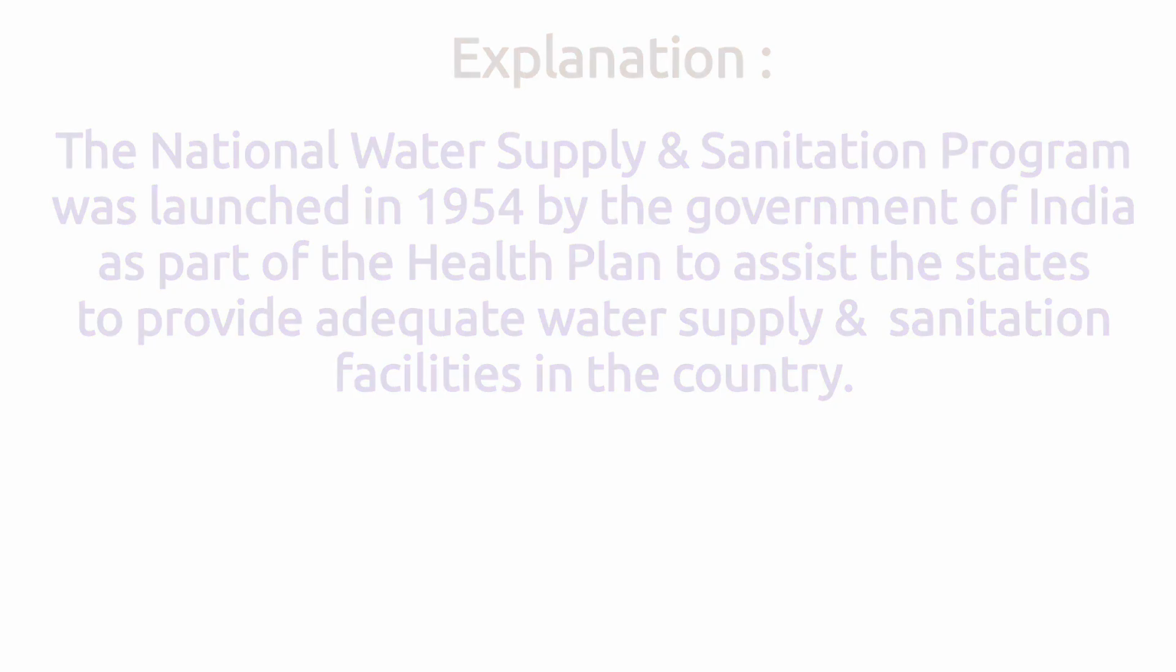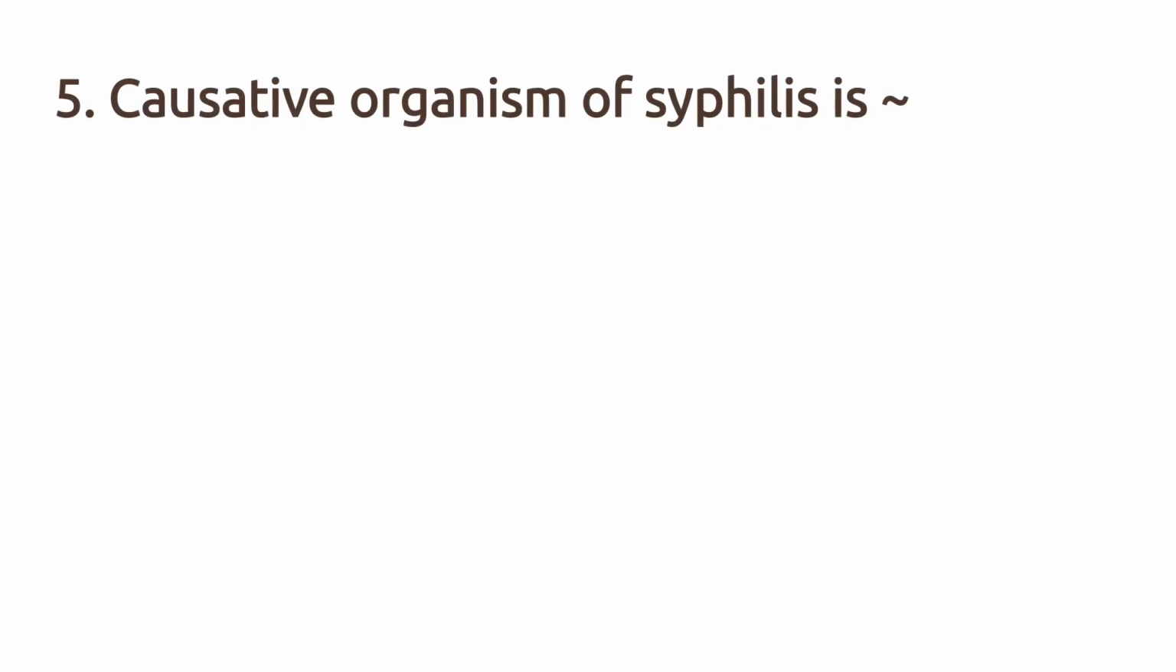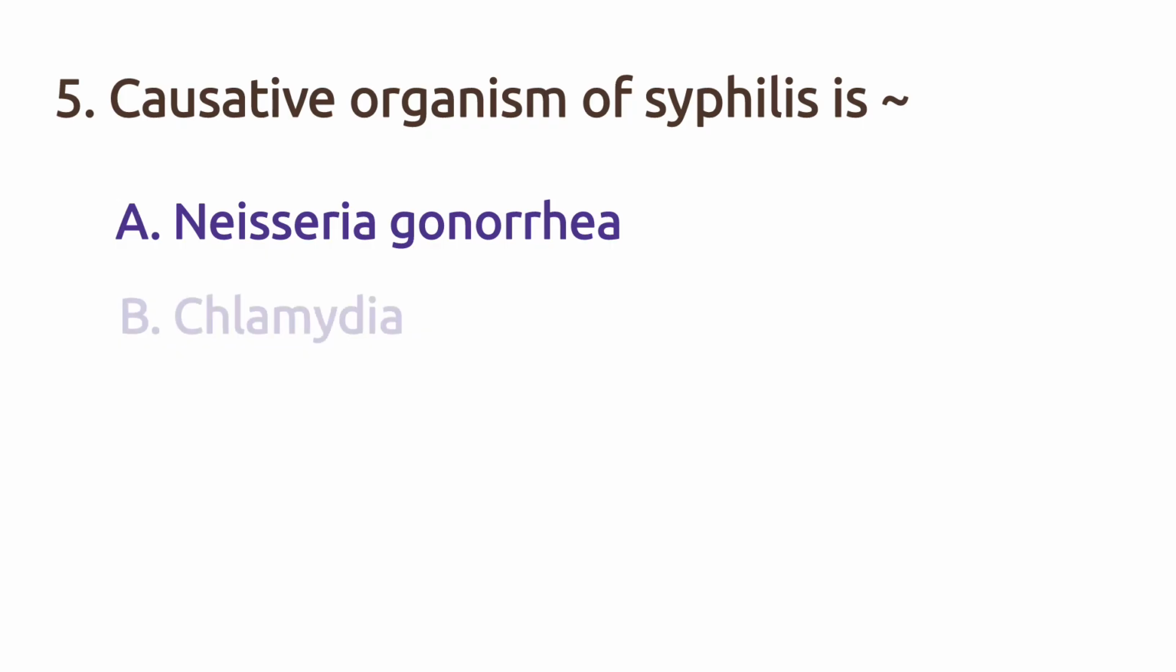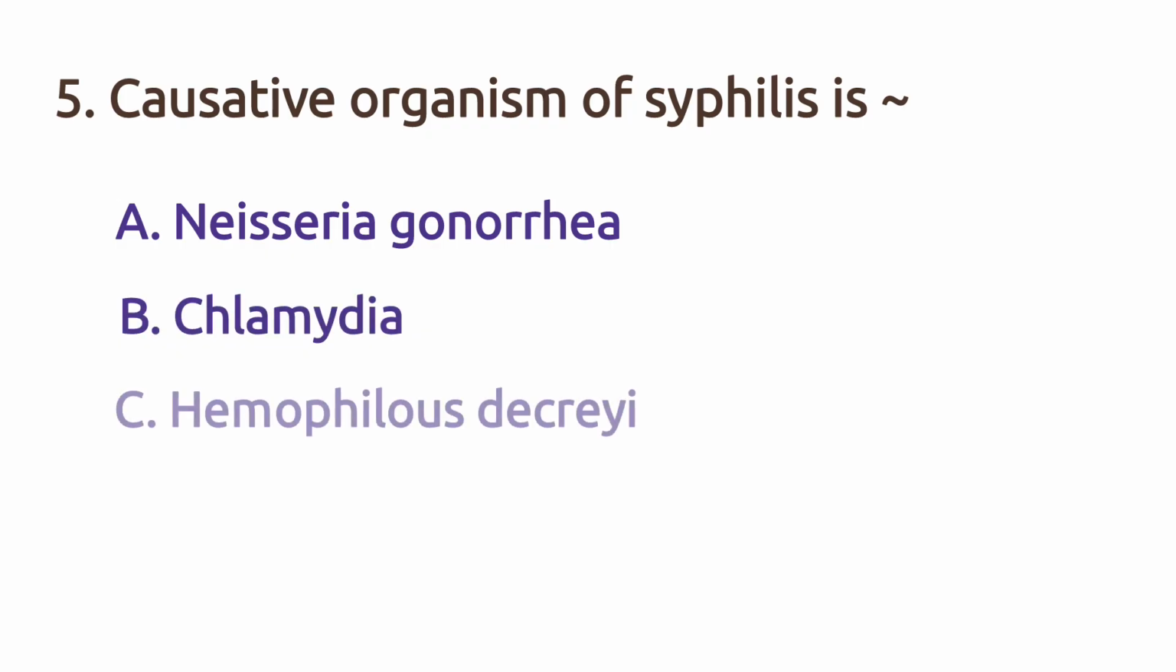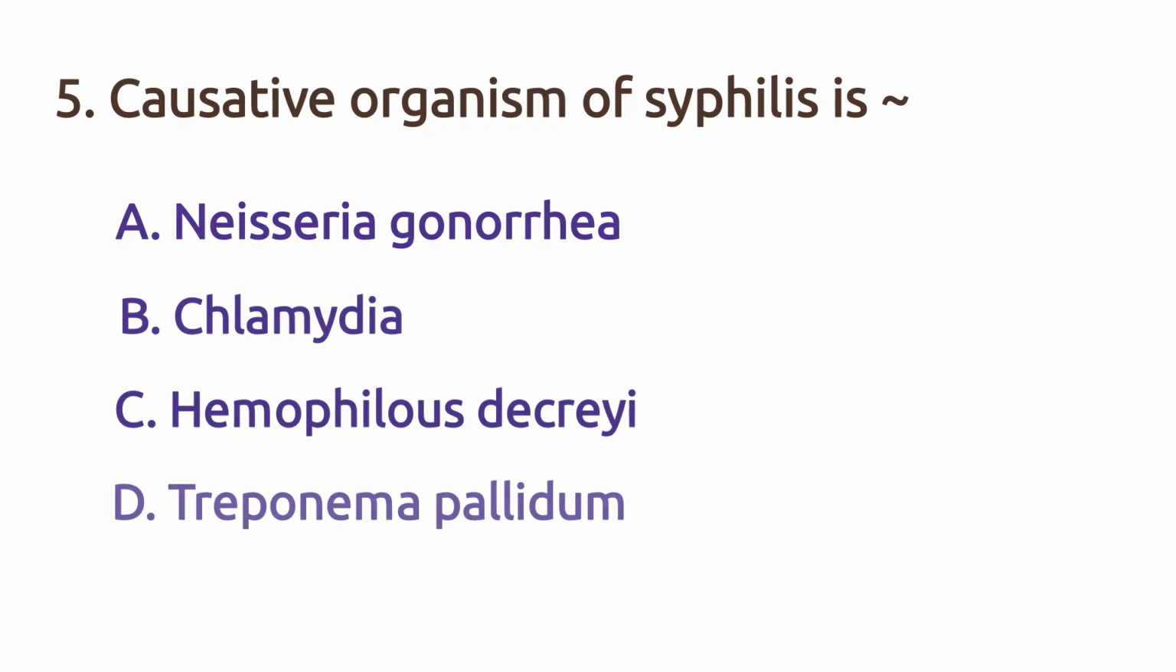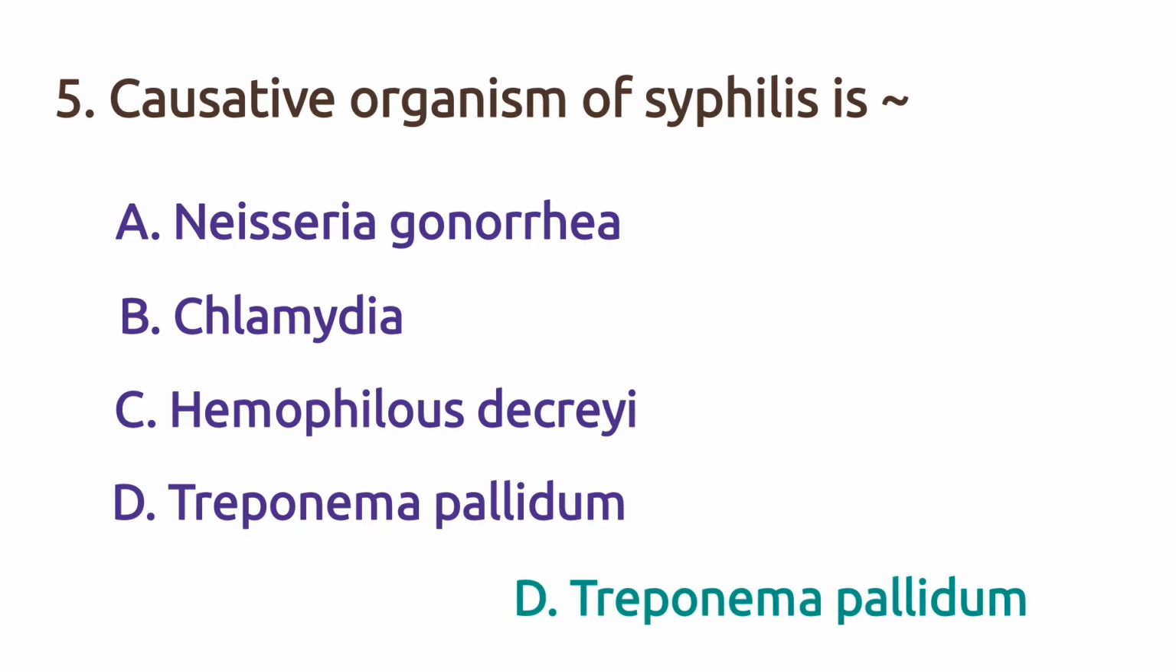Next question. Causative organism of syphilis is Option A Neisseria gonorrhea, Option B chlamydia, Option C Haemophilus ducreyi, Option D Treponema pallidum. The right answer is Option D, Treponema pallidum.